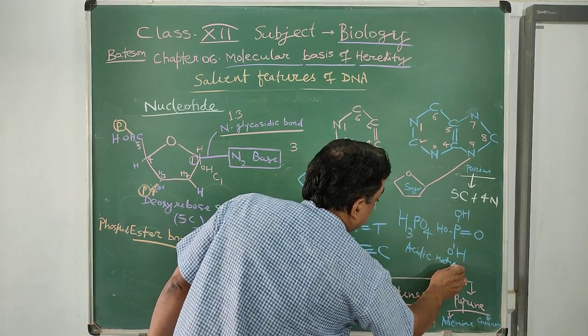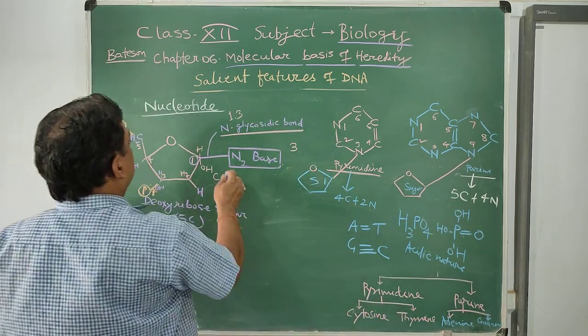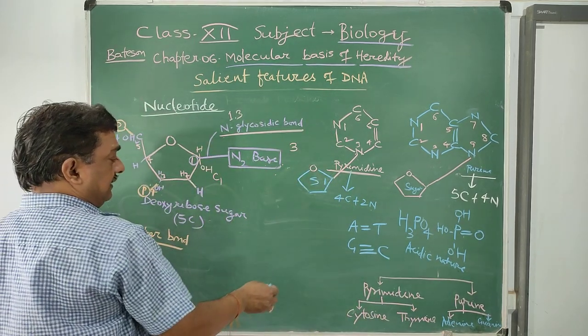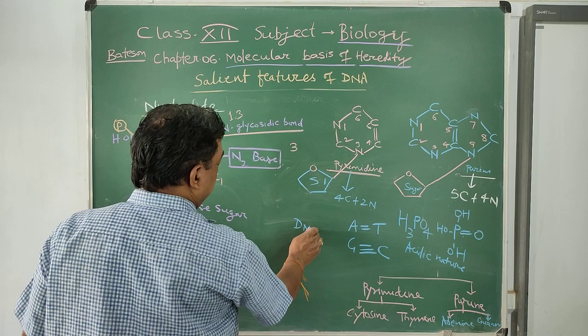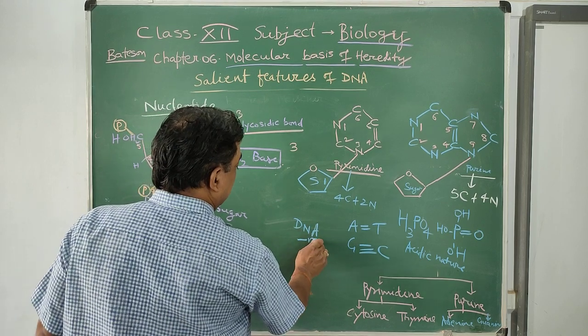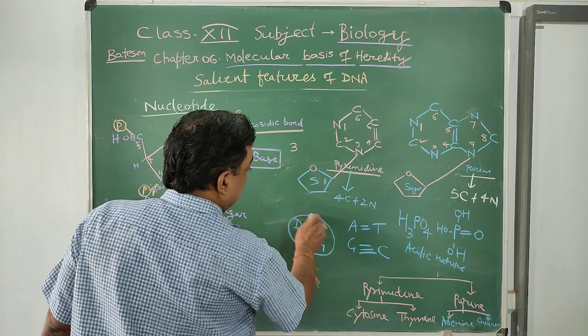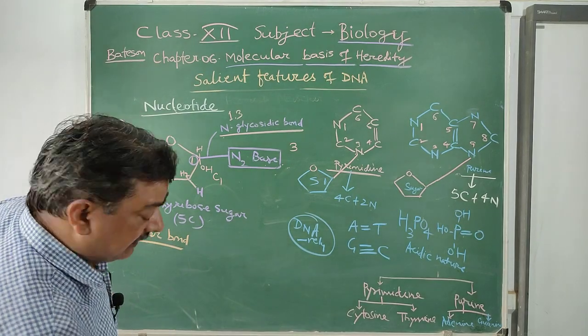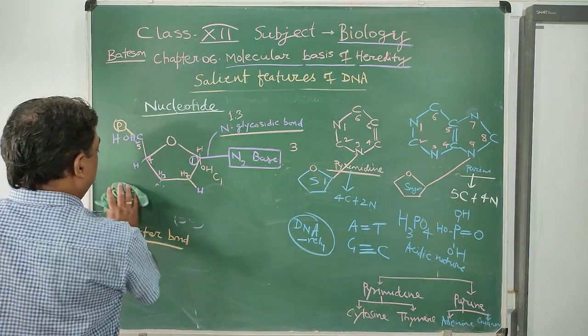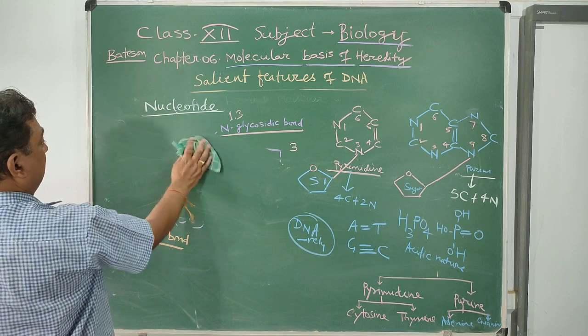And the nature of DNA is negatively charged. That is why DNA is negatively charged. DNA is not positively charged.